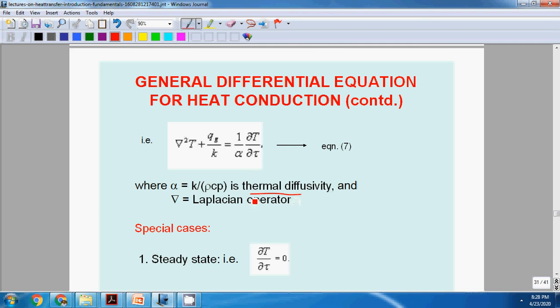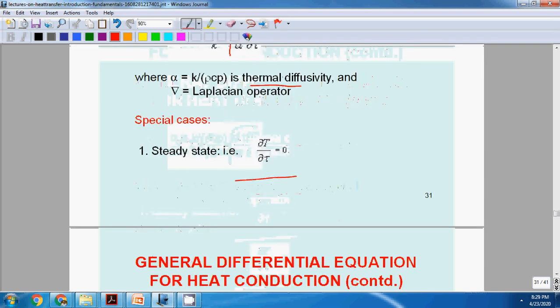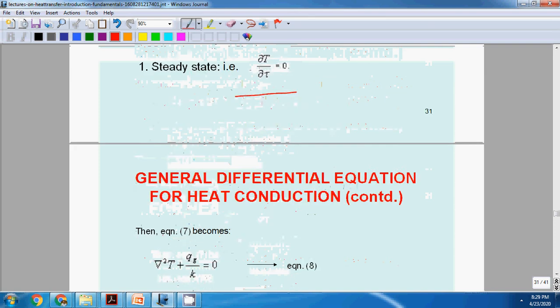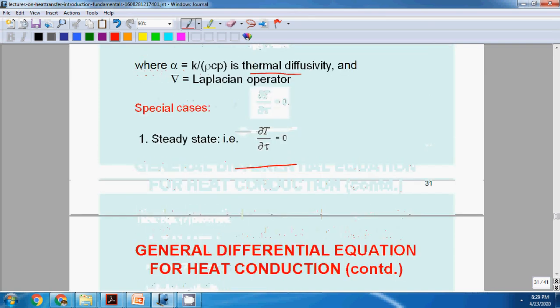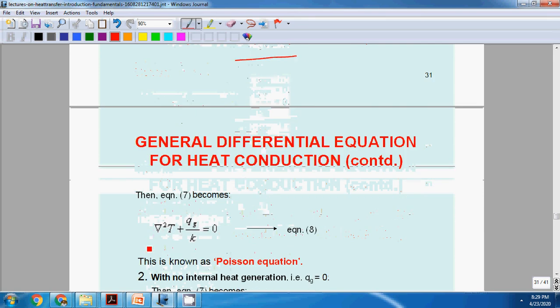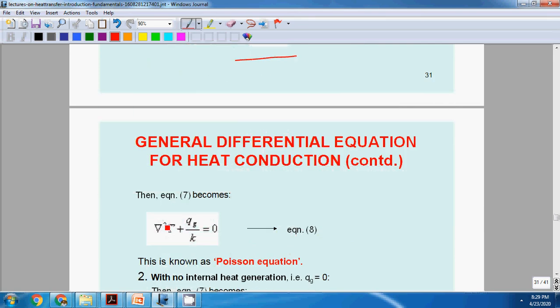Here for steady state, this term will be equal to 0. Dou T by dou t is equal to 0 because temperature does not change with time. So for steady state, equation 7 will become del square T plus Qgen by k equals 0. This del square T is nothing but dou square T by dou x square plus dou square T by dou y square plus dou square T by dou z square. It is called the del operator. This equation is called Poisson's equation.